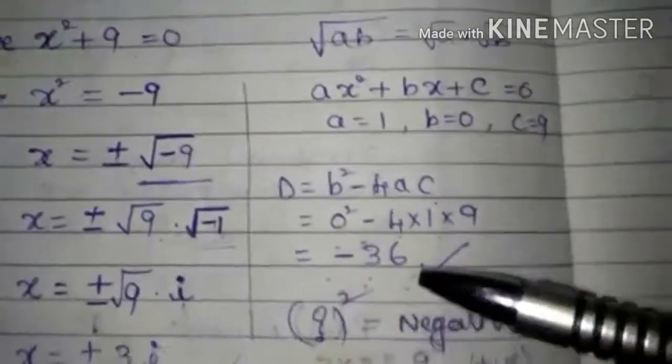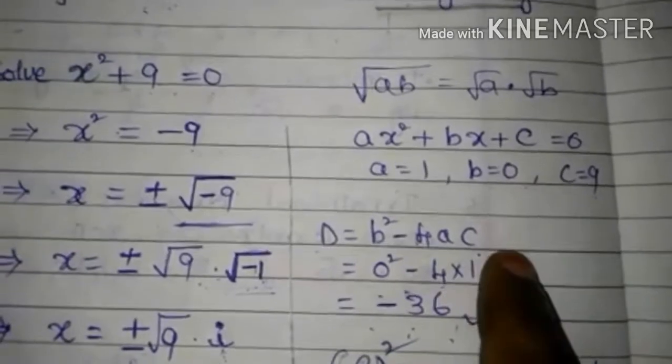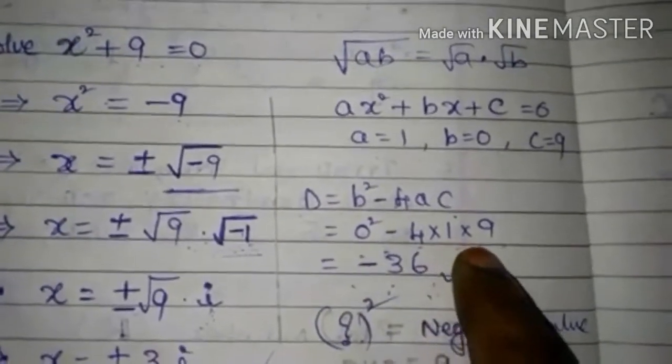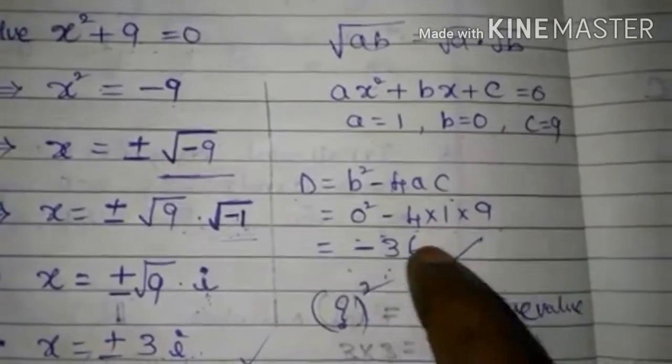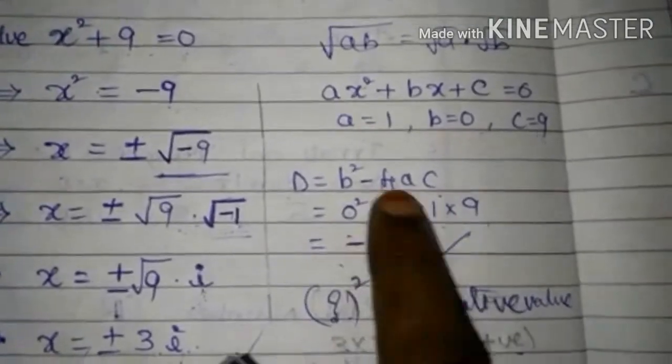Then check the discriminant. What is the discriminant? D is equal to b square minus 4ac. b equal to 0, so 0 square minus 4 into 1 into 9. This gives minus 36. It is a negative value.